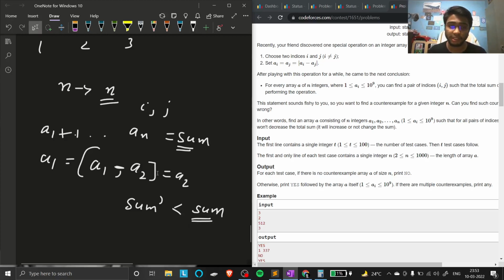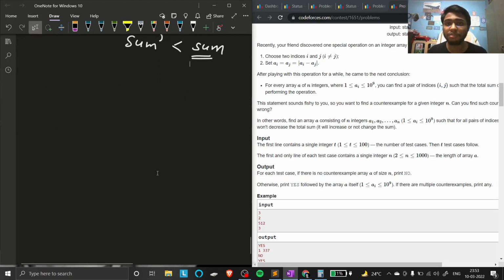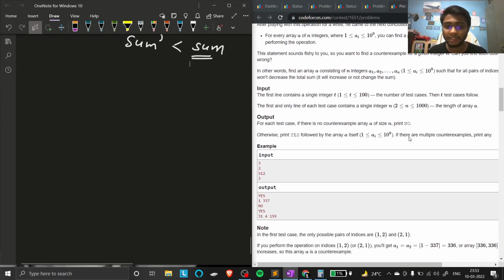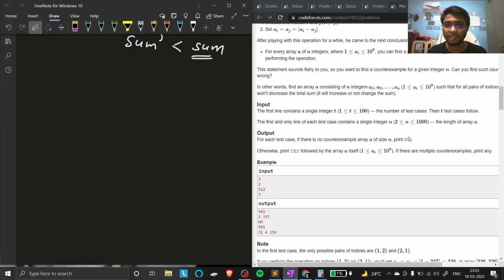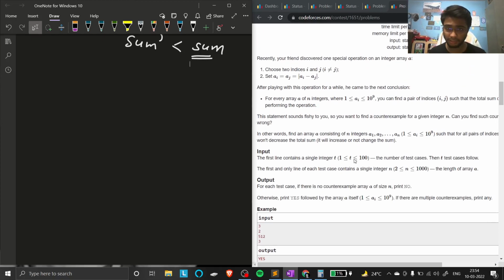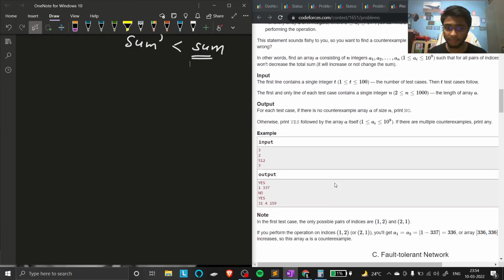So in this question we have to say whether his claim is right or wrong. If n equals 2, we have to find for any array of two elements whether his claim would be right or wrong, and print that. And if it is wrong, you have to prove it, so you have to print the array also, which will satisfy the condition. So that's the question, and here is the condition.